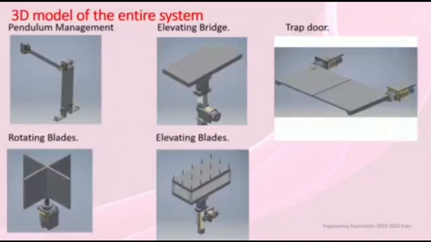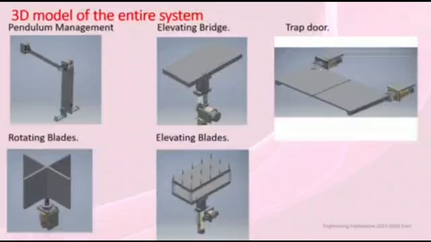First, the 3D models of our entire gaming system. These are the models of the hurdles. Other parts which were readily available, we didn't design. The first is the pendulum, which keeps oscillating and has an IR sensor at the end of its bob, which detects the vehicle. Once the vehicle is detected, the game stops. This is the elevating bridge, which works on a rack and pinion mechanism.